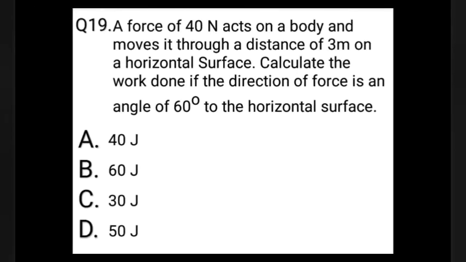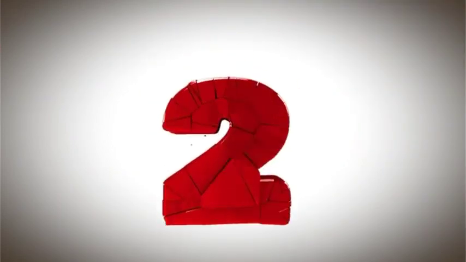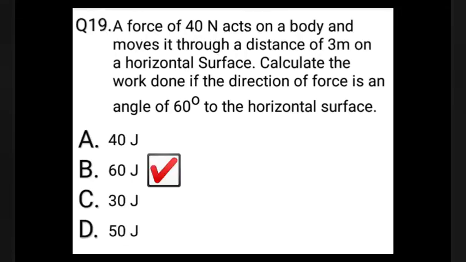Question number 19. A force of 40 newton acts on a body and moves it through a distance of 3 meter on a horizontal surface. Calculate the work done if the direction of the force is at an angle of 60 degree to the horizontal surface. A. 40 joule. B. 60 joule. C. 30 joule. D. 50 joule. The correct answer is B. 60 joule.